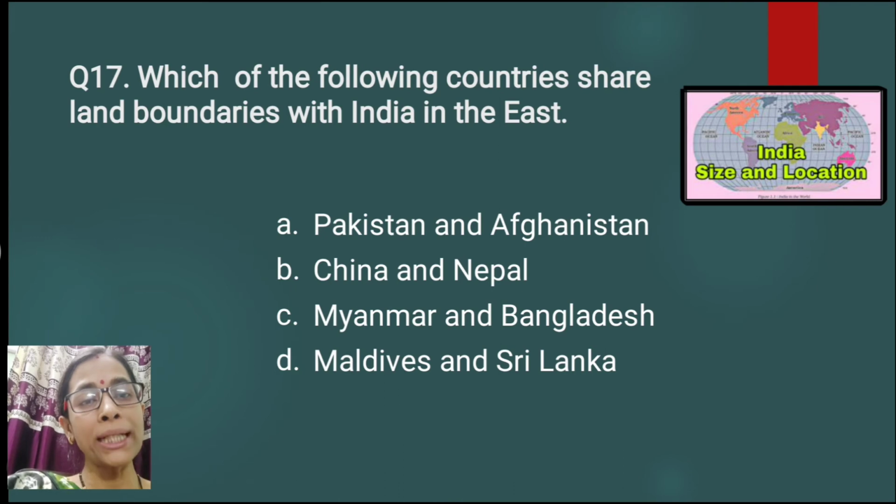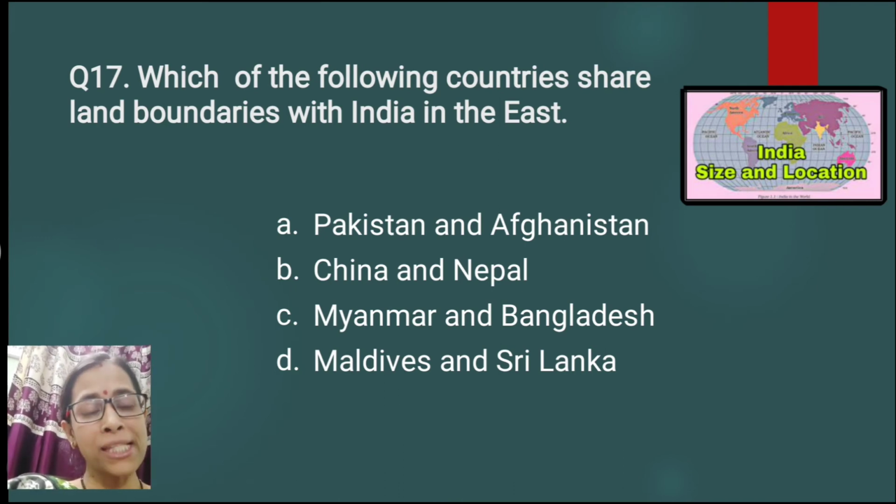Question number 17. Which of the following countries share land boundaries with India in the east? Pakistan and Afghanistan, China and Nepal, Myanmar and Bangladesh, Maldives and Sri Lanka. The correct answer is option number C, that is Myanmar and Bangladesh.